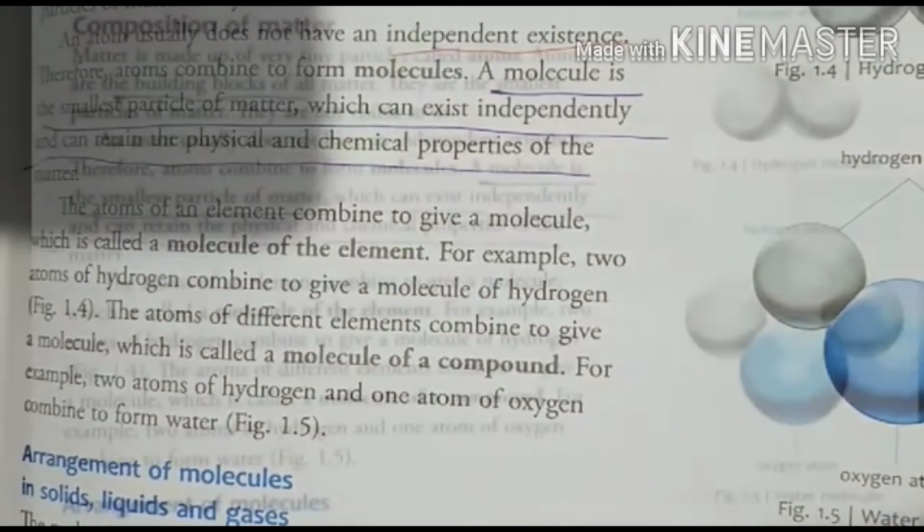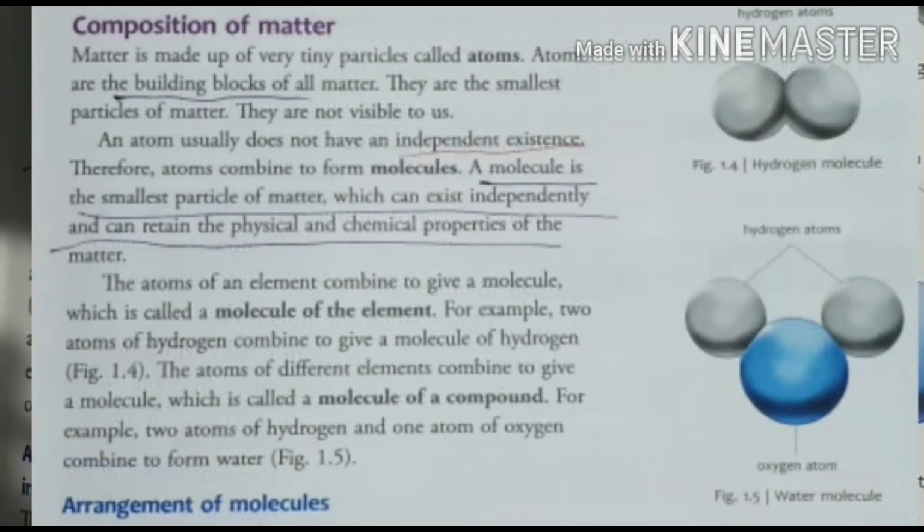Now, composition of matter. Matter is made up of very tiny particles called atoms, which I have already explained at the start of the chapter, that matter is made up of very tiny particles that are not further divisible. These tiny particles are called simply atoms, and atoms are the building blocks. This is a 1 mark question: atoms are the building blocks of all matter, and they are the smallest particles of matter. They are not visible to us. We cannot see them with our naked eyes.